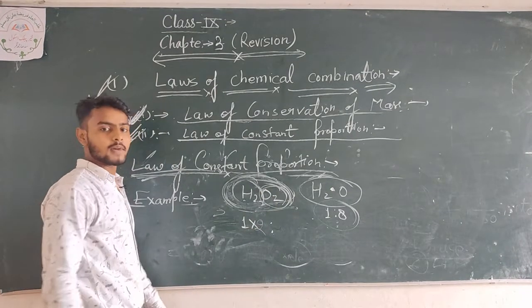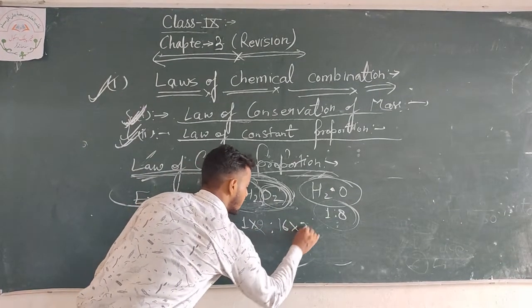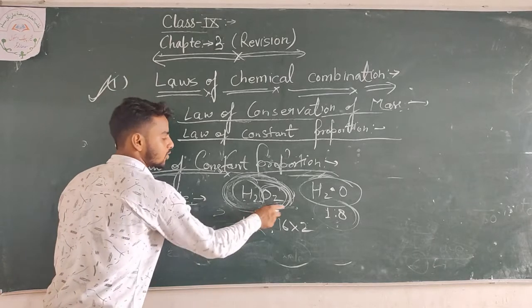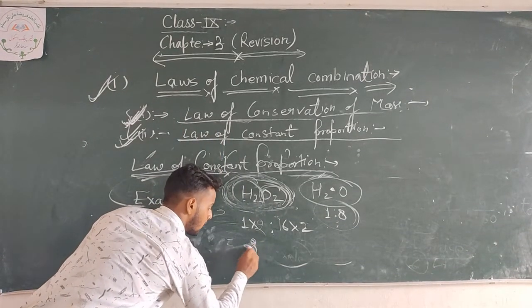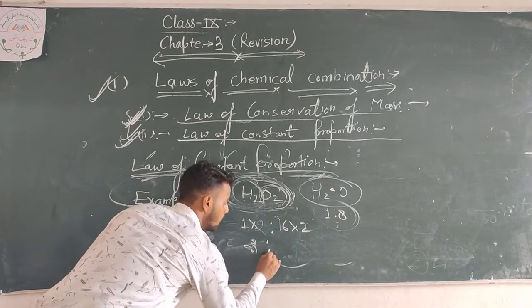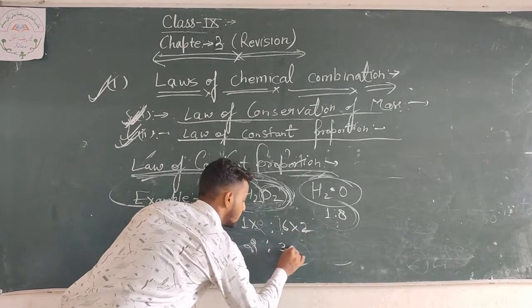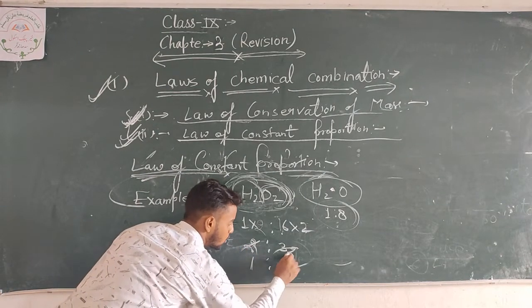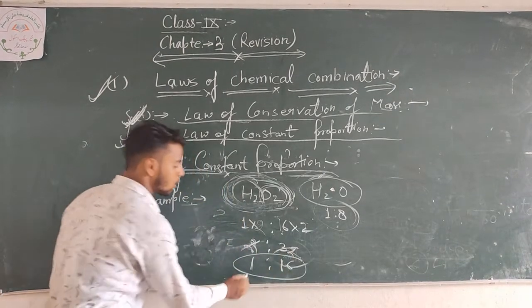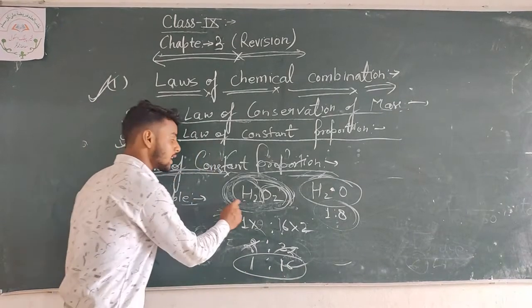The atomic mass of oxygen is 16, multiplied by 2, because two atoms of oxygen are present here. So 2 to 32, the ratio of 1 and 16. The elements are the same, but